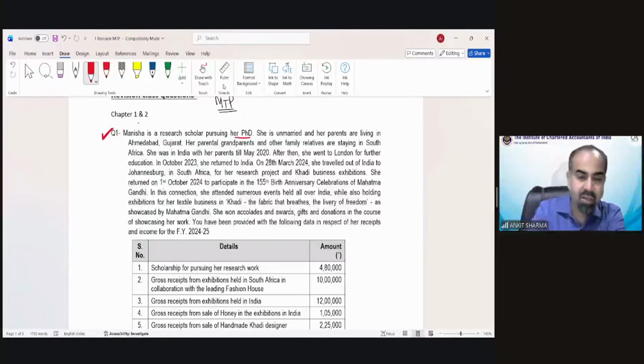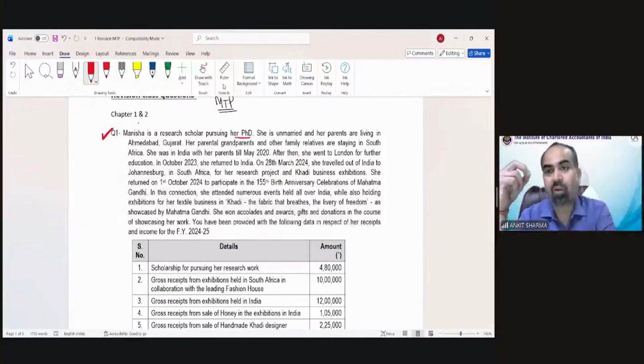The first thing, very important for every numerical, is that you have to understand the requirement of the question. What is the requirement? What does the question actually want from us? Without knowing that, if you proceed to solve the question, it may be a waste of time and would result in a wrong solution. So understand the question first before you start answering it.